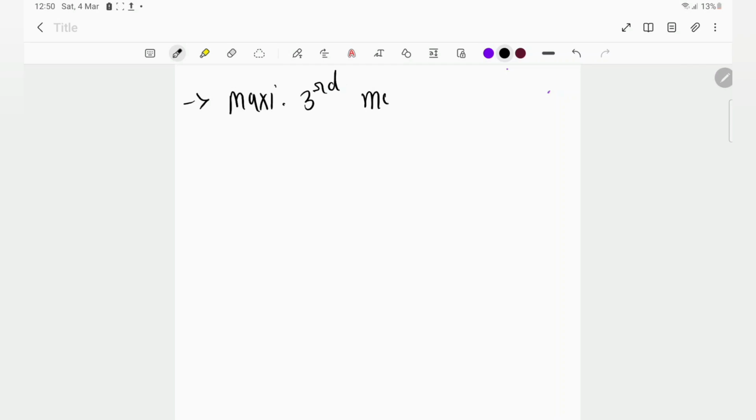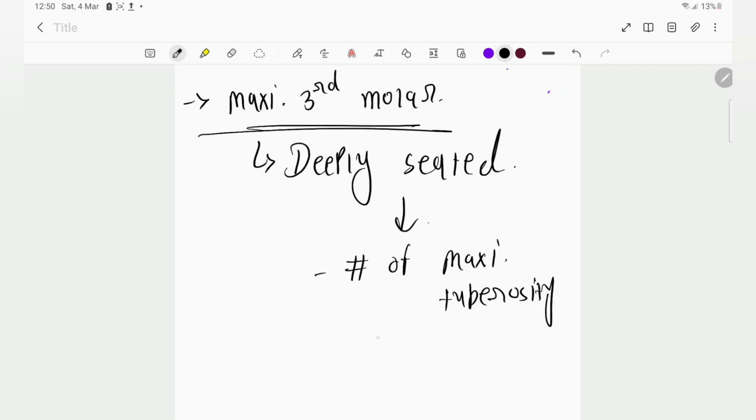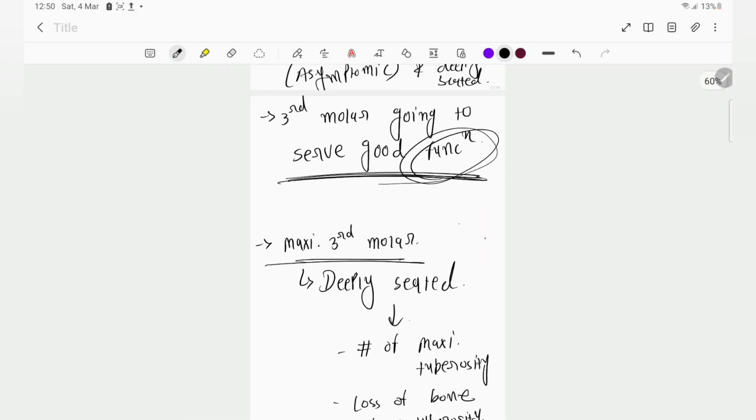A contraindication is a maxillary third molar which is very deeply seated. In this case, if we remove it, we can fracture the maxillary tuberosity, and another risk is loss of bone from the tuberosity. In this case we don't have to remove the third molar.